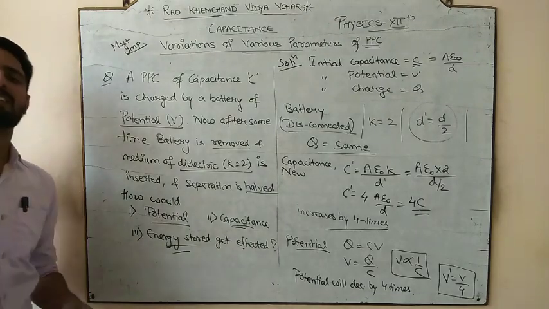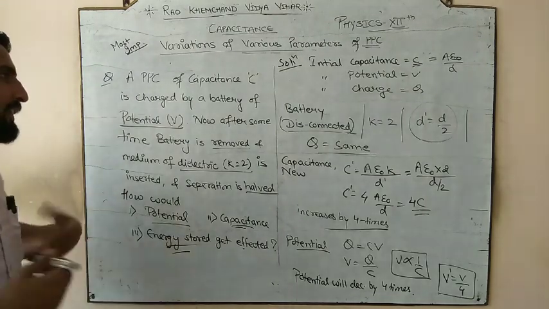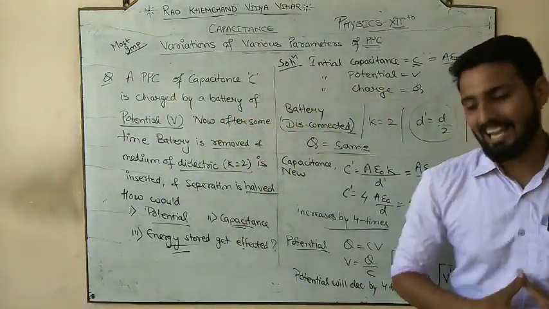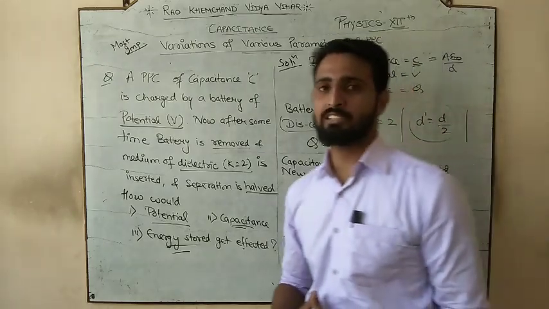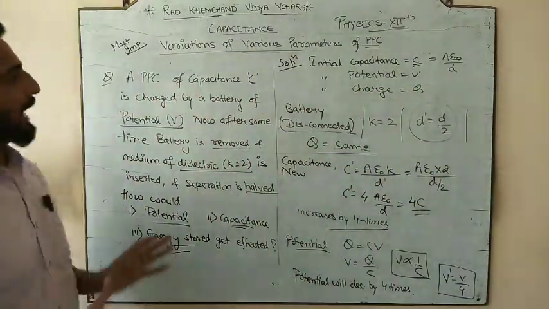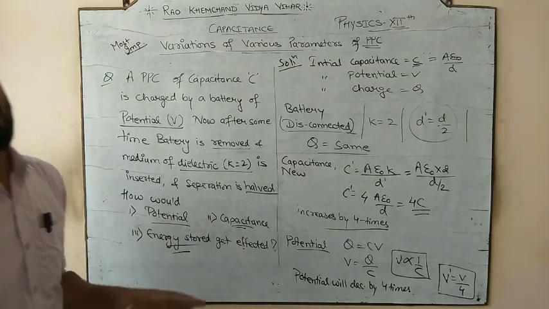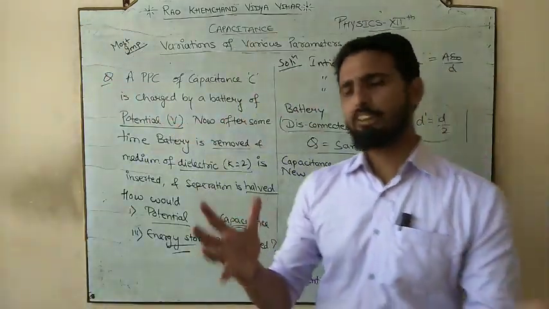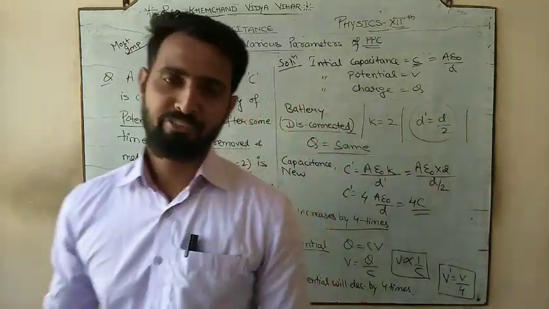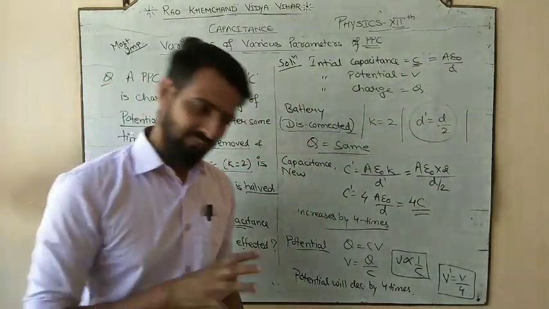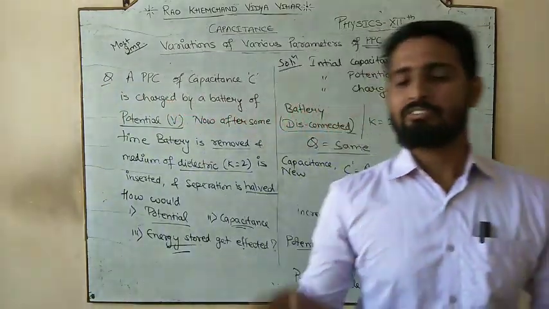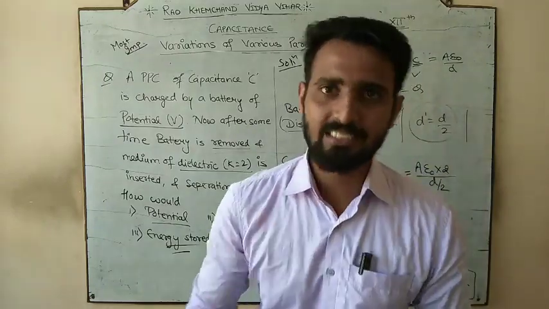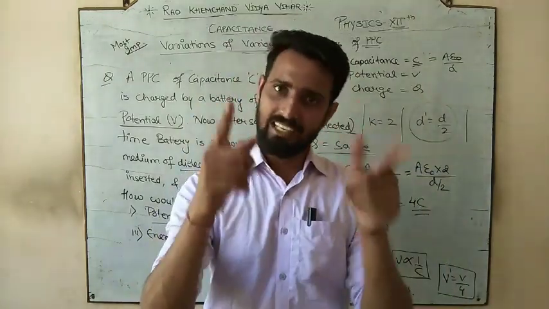I think the third case can be easily done. Energy, कौन सा formula use होना चाहिए, कैसे use होना चाहिए, that you can do easily. Done. So this is the last thing that I want to discuss with you, the last variety of the question, and we have done most of the varieties of the question. There are some typical problems, we call them particularly tough. We will meet with them, but before that, till now we have completed the capacitance, and once we complete the capacitance we are done with electrostatics.